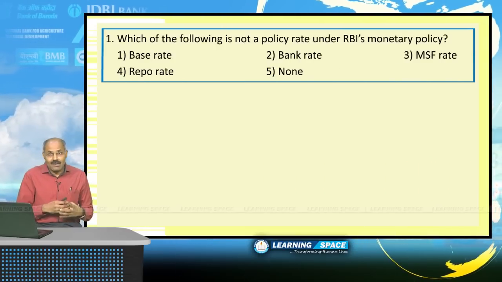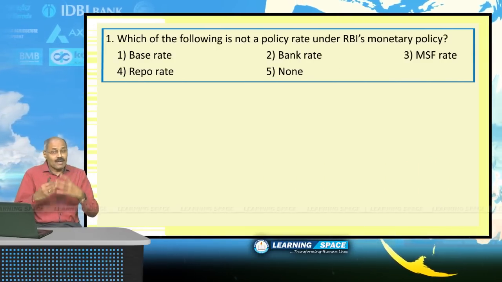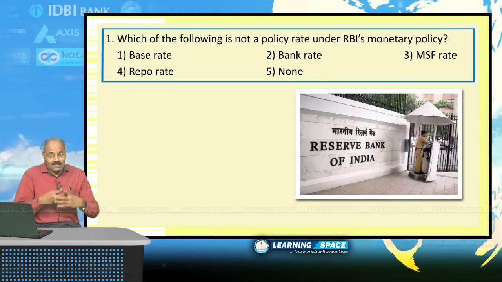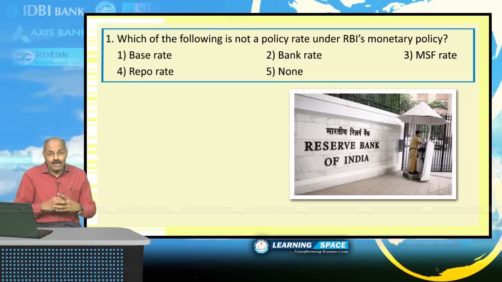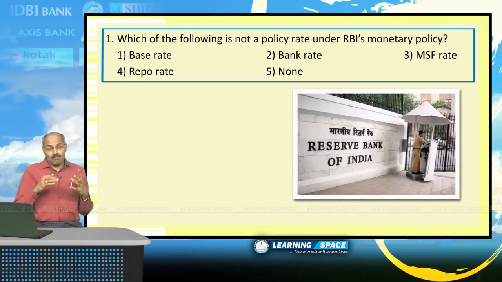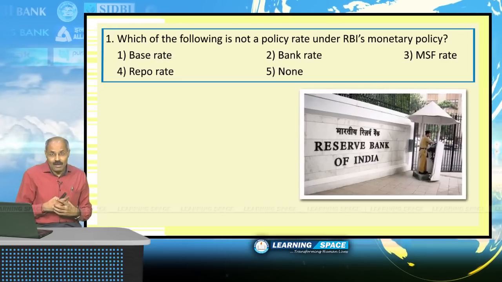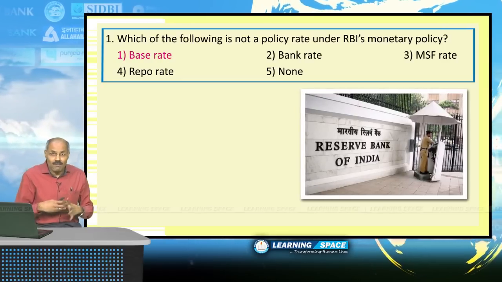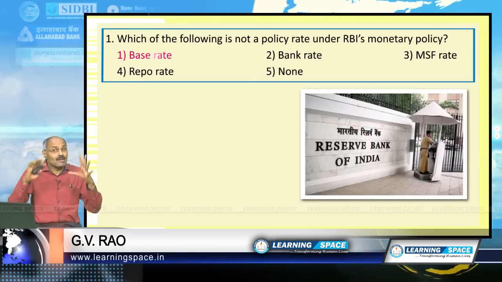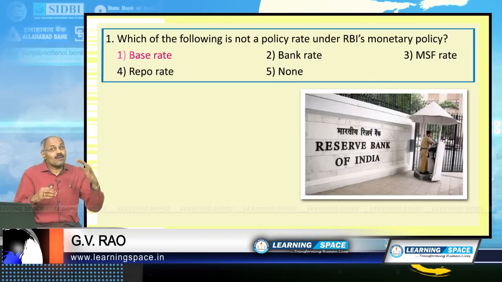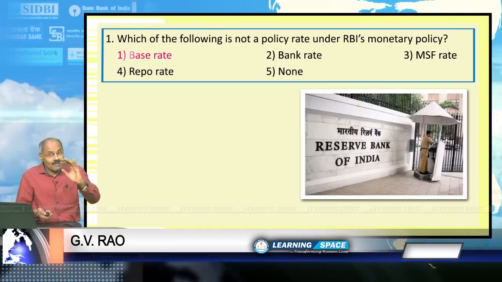Which of the following is not a policy rate under RBI's monetary policy? All of you are well aware RBI's policy rates include repo rate, reverse repo rate, bank rate, marginal standing facility rate. These are the policy rates, and base rate is not part of RBI's monetary policy because the base rate is to be decided by the individual banks based on the report given by the Asset Liability Management Committee of each and every bank.